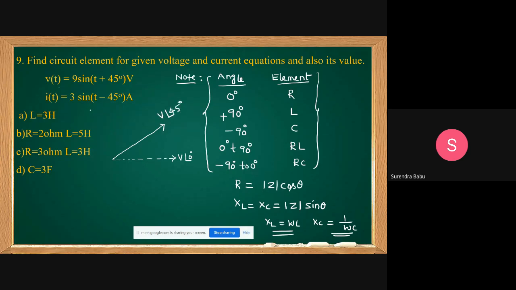This is how you can write V, students? This I'm writing in polar form. This is at angle of 45 degrees.